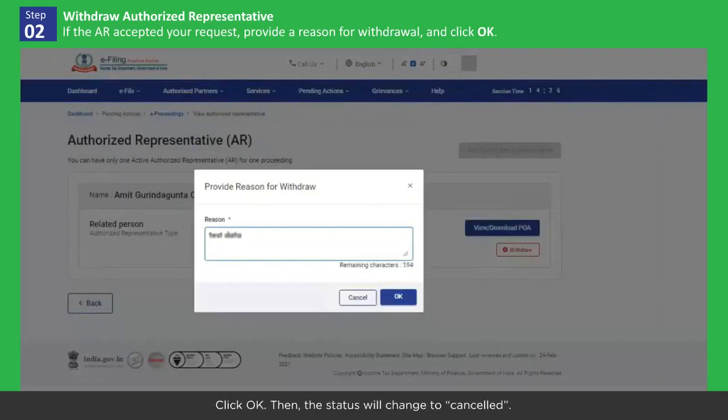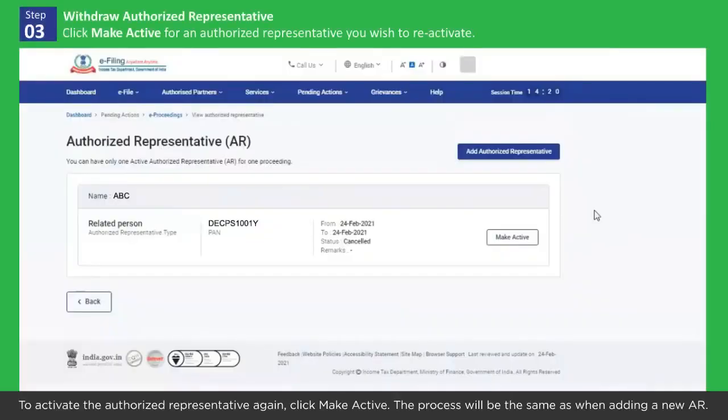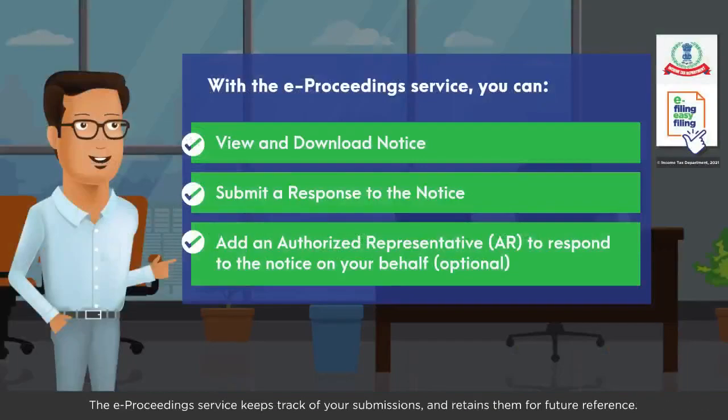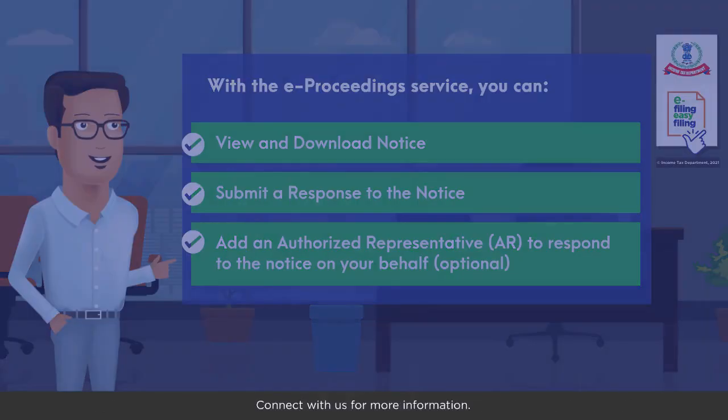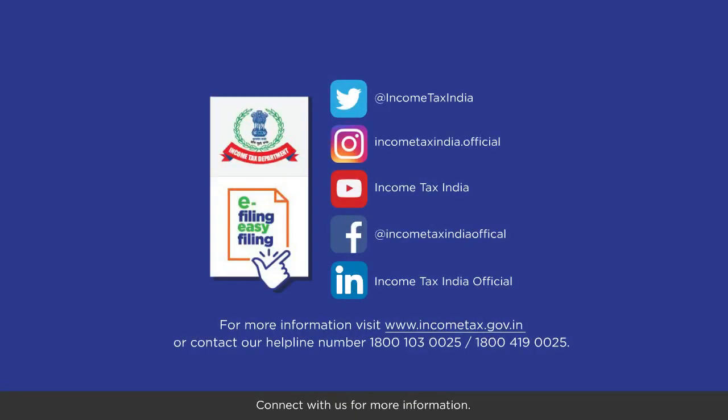Then, the status will change to cancelled. To activate the authorized representative again, click Make Active. The process will be the same as when adding a new AR. The e-proceeding service keeps track of your submissions and retains them for future reference. Connect with us for more information.